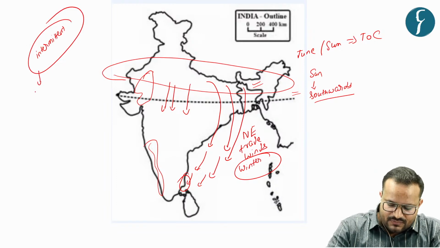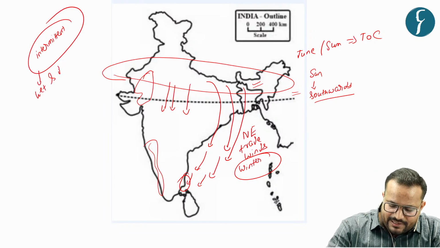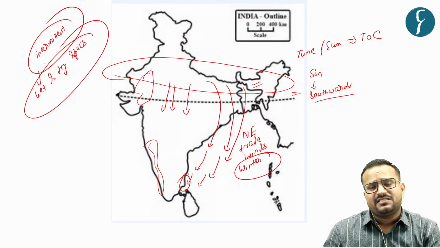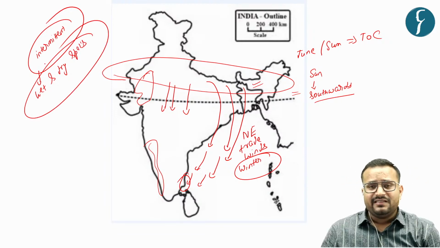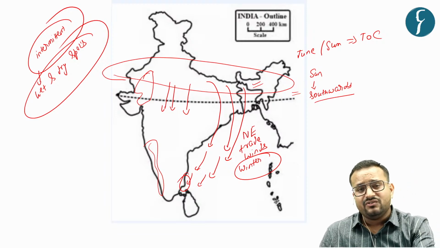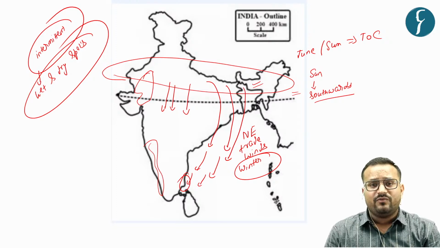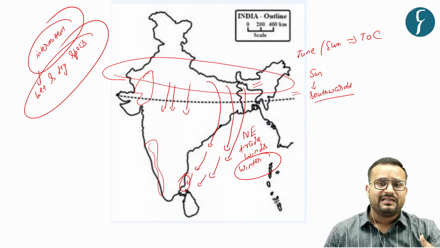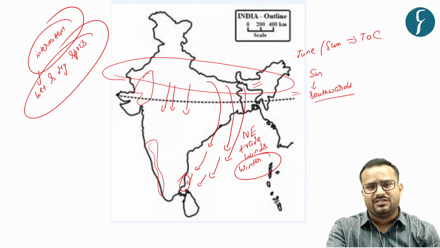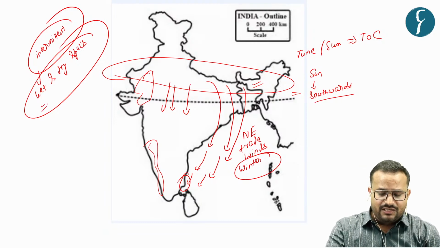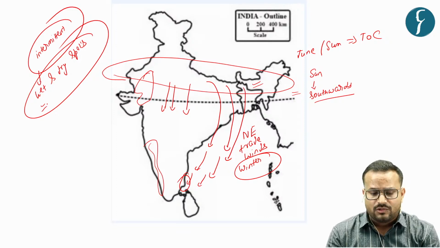That is, wet and dry spells have intensified, and these are some of the human induced impacts on the Indian monsoon. Why human induced? Because it is on account of climate change, and climate change in the present era is said to be anthropogenic in nature, and that is why this is the humanizing impact on the Indian monsoon.